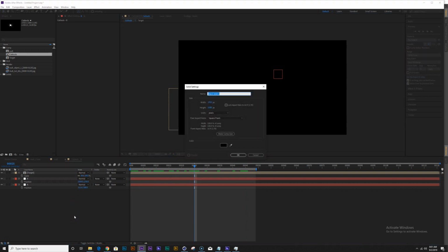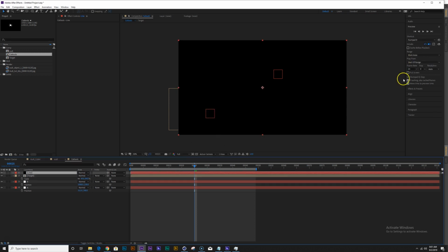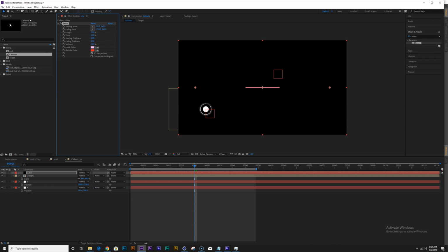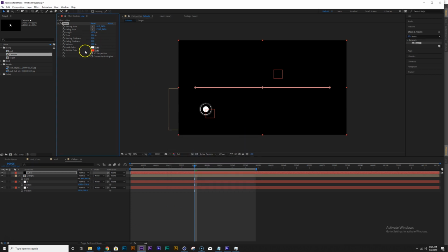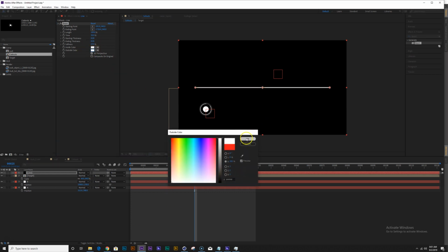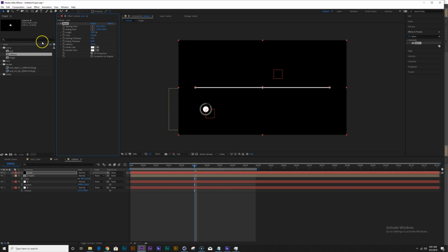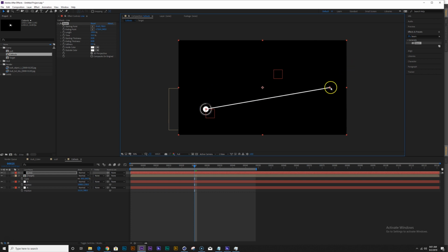Okay, cool. Now let's create a line that connects both of these points. To do that, I'm going to create a solid, call it my line, and I'm going to apply the beam effect. Let's make the length 100%, and let's make both of these white, inside and outside color, and turn down the softness to 0. So I want to point the starting position here and the end position here.